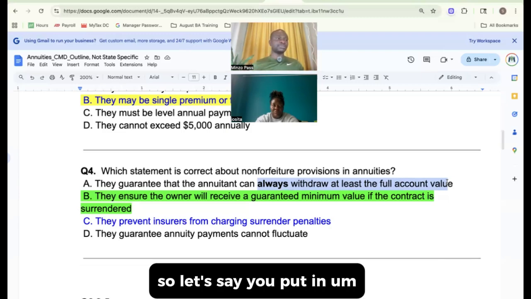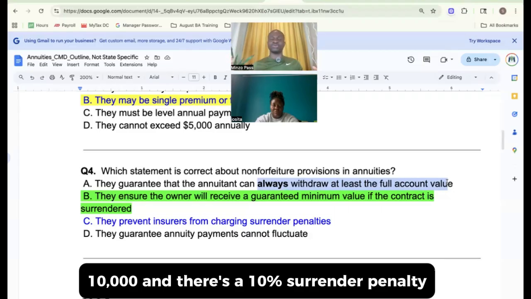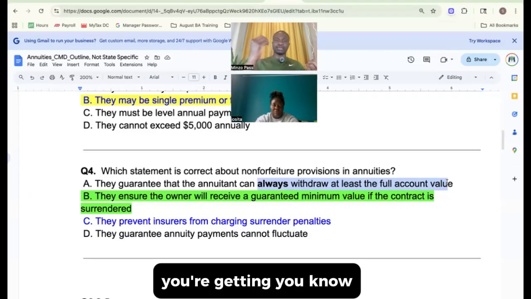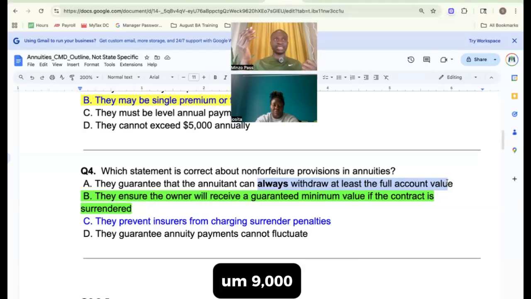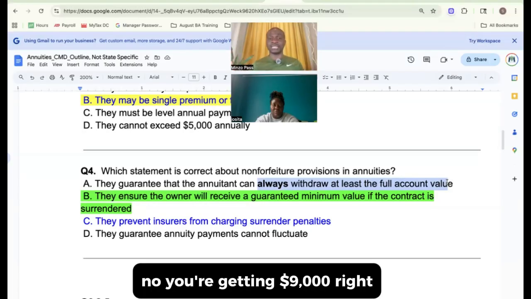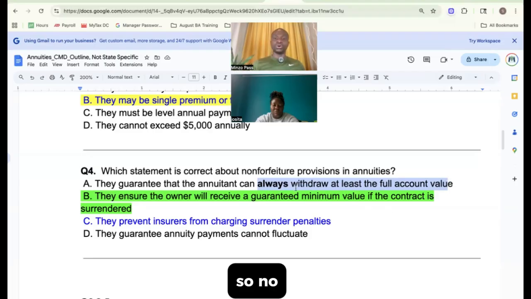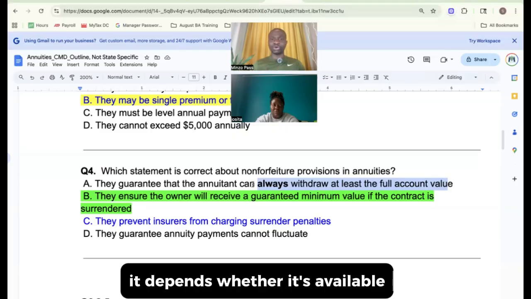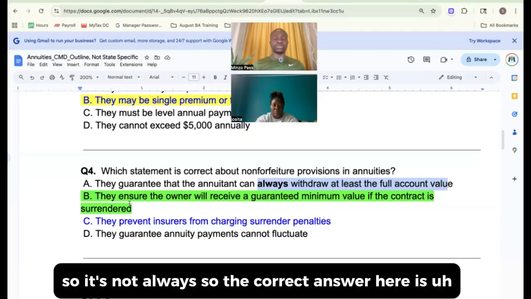So let's say you put in $10,000 and there's a 10% surrender penalty, and you take out your money early. So now instead of getting $10,000, you're getting $9,000, right? So no, it's not always. It depends on surrender charges. It depends whether it's a variable. So the correct answer here is B.